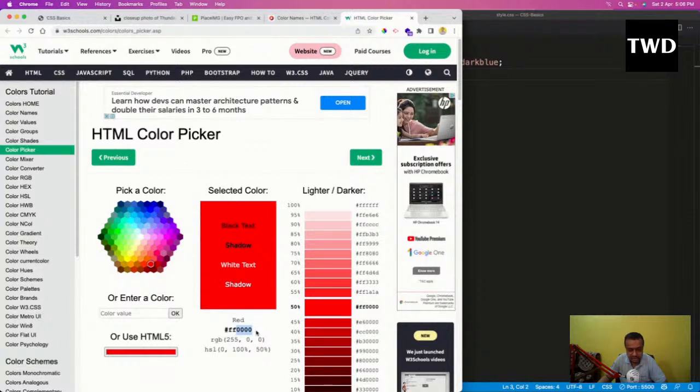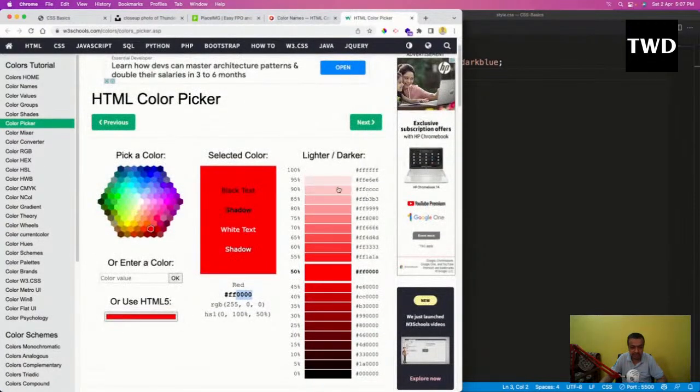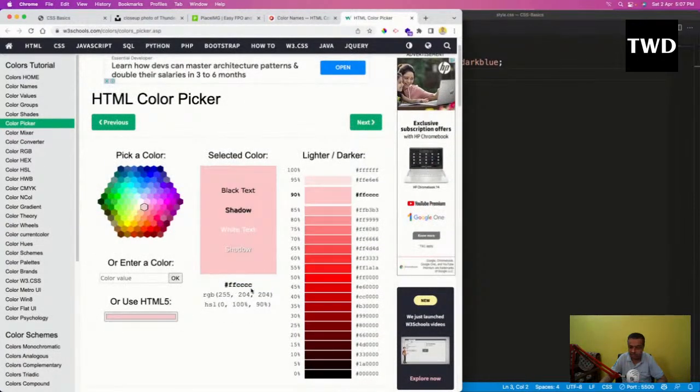Why this combination of red, green and blue? Because the human eye can see a combination of red, green and blue. All the color spectrum which we see is a combination of red, green and blue only. That is how it is created. So I'm giving the red color like this. If I increase the green a bit or blue a bit, it will change. So pure red color is like this. If I increase something else, maybe this light color I will take, the CCC something is there. You don't have to learn any of them because you cannot learn all those things, because there are billions of colors.